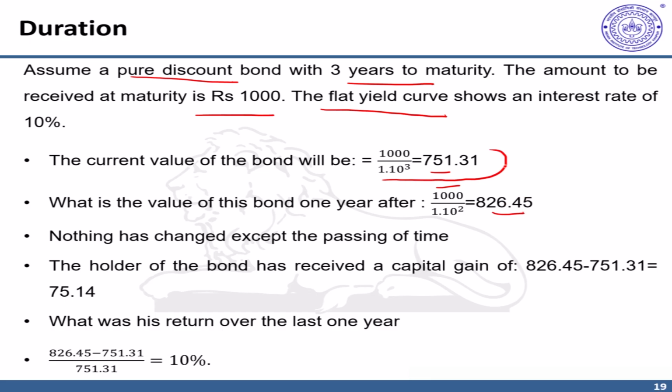Now notice nothing has happened in terms of the risk profile of the bond; only time has passed. The holder of the bond has received a capital gain of how much? 826.45 minus 751.31. This is the capital gain due to changes in bond price.